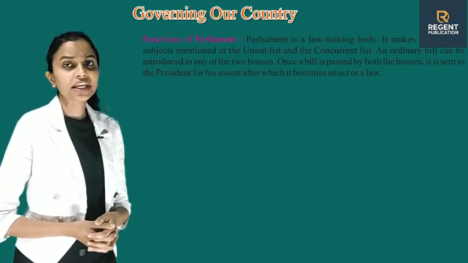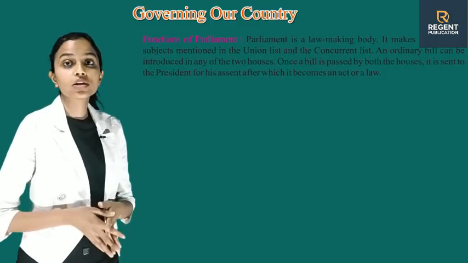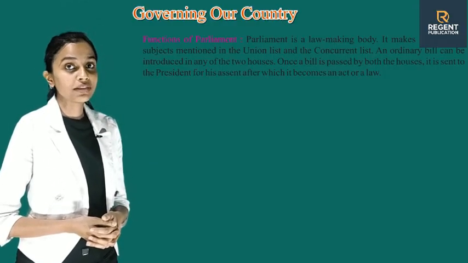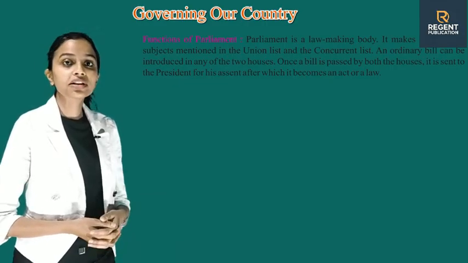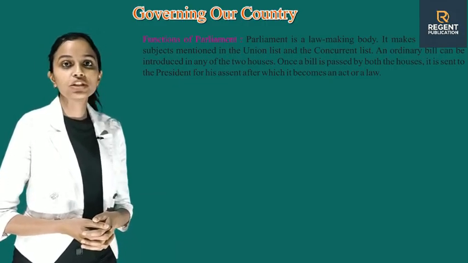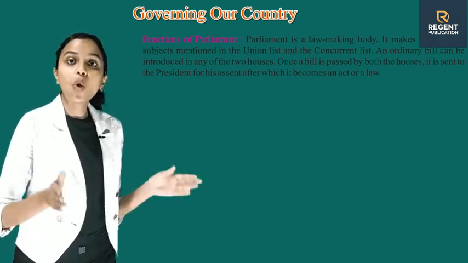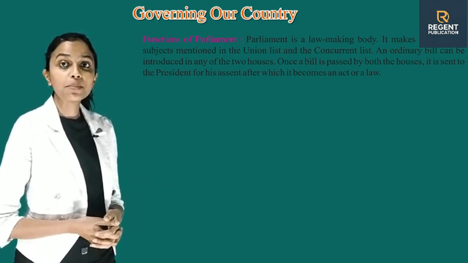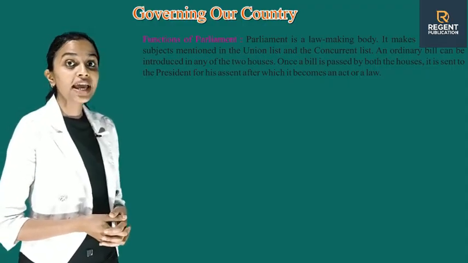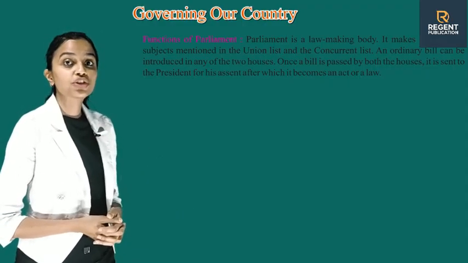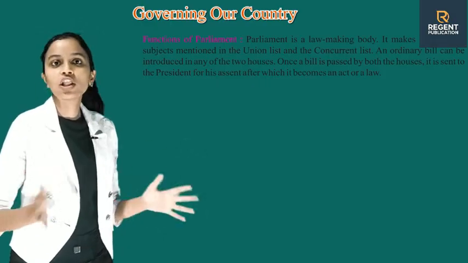Functions of Parliament. Parliament is a law-making body. It makes laws on the subjects mentioned in the Union list and concurrent list. An ordinary bill can be introduced in any of these two houses. Once a bill is passed by both the houses, it is sent to the President for his assent, after which it becomes an act or a law.